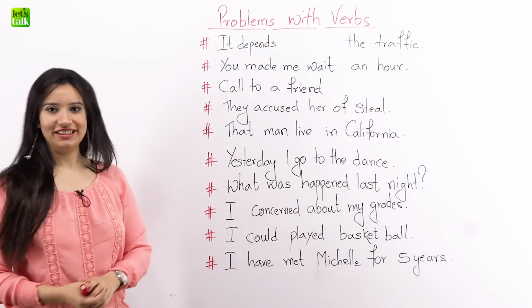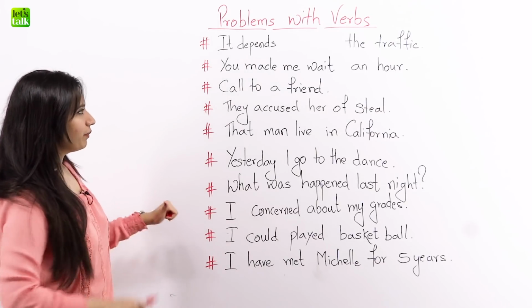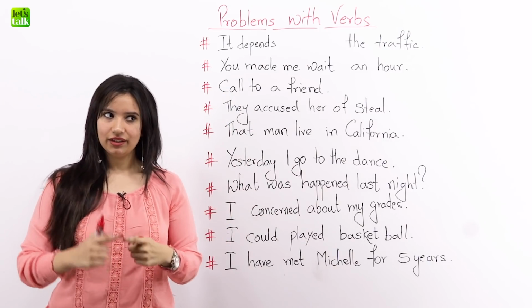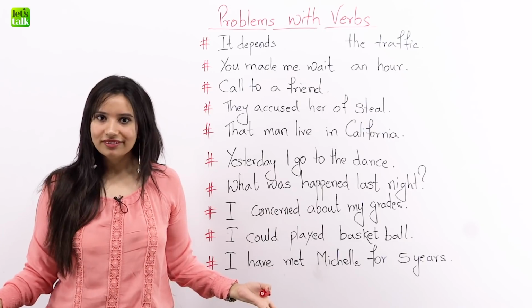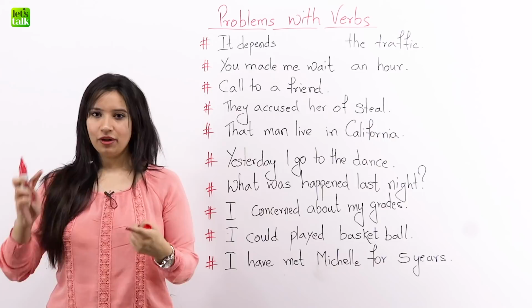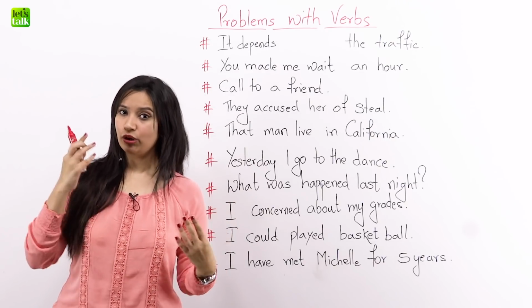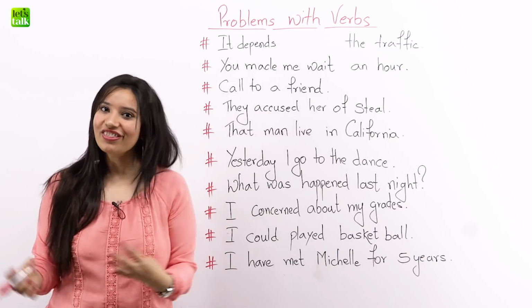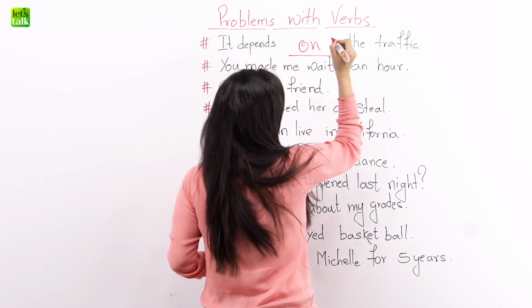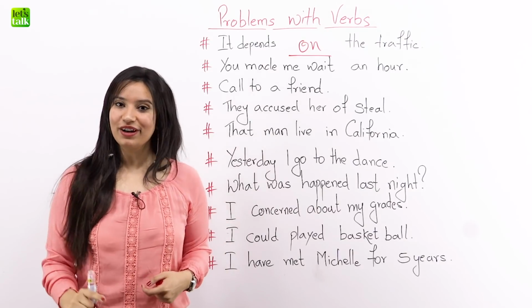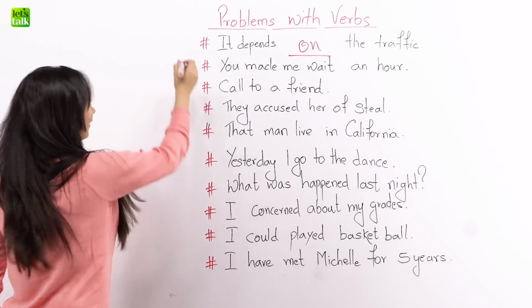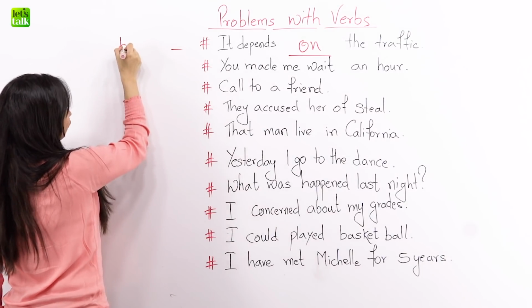Let's look at the first sentence that we have with us. It depends dash the traffic. So what word should we have here? In, on, at, what? Think about it. It depends from the traffic? No. Whether I arrive early or not, it depends on the traffic. Yes, on the traffic. So the first thing that you need to be very careful about is choosing the right preposition for the verb.